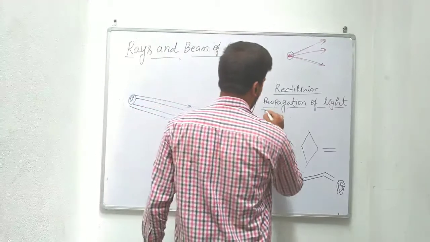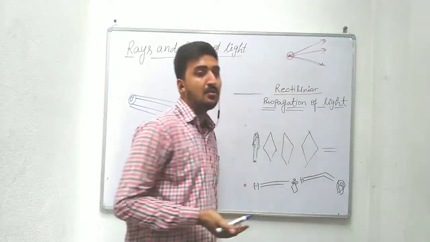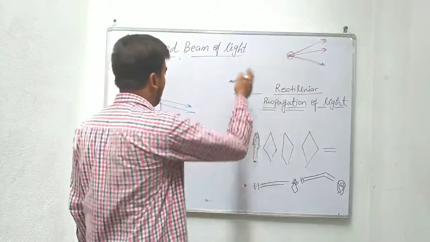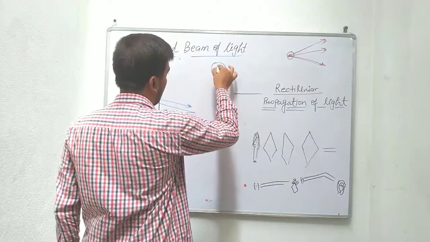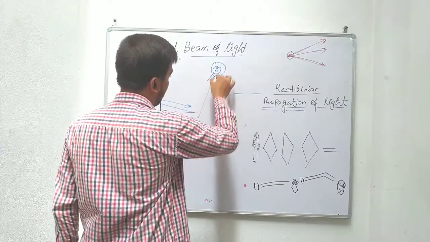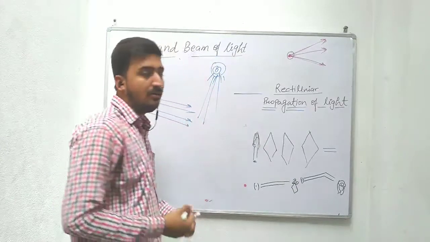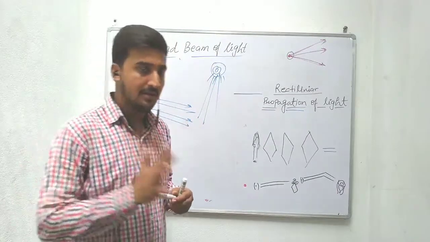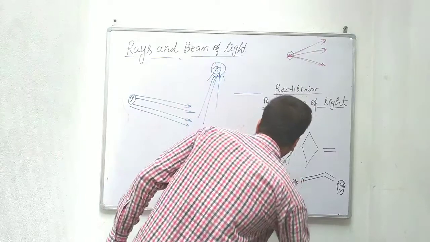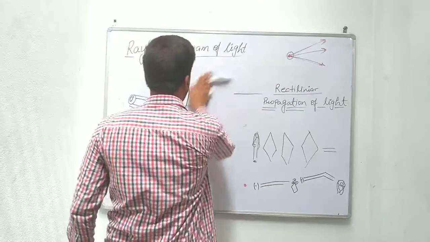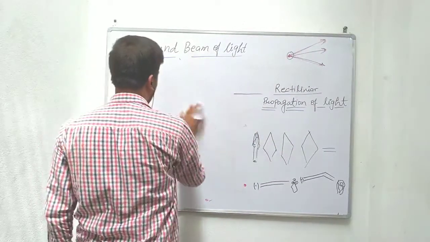But you should know what the meaning of rectilinear propagation of light is. When light is emitted from any object, it will always travel in a straight line. This is the concept of rectilinear propagation of light. Now, with a few examples, we shall try to understand what it means.